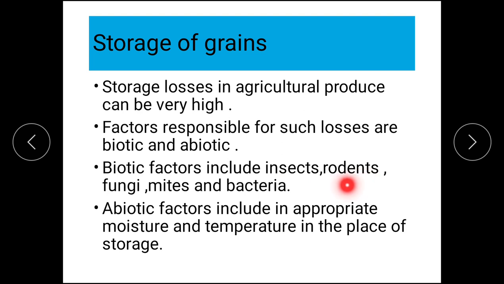If in the godown there are rats, then they will eat up and contaminate so much of produce that you cannot think of. It will become unfit for human consumption. Then fungi, fungus can grow. Mites, also a kind of insect, and bacteria. Bacterial infection can also be very harmful. So these are the living factors.